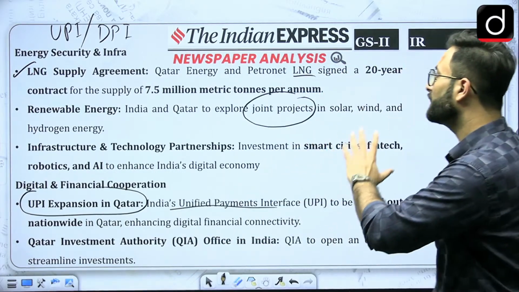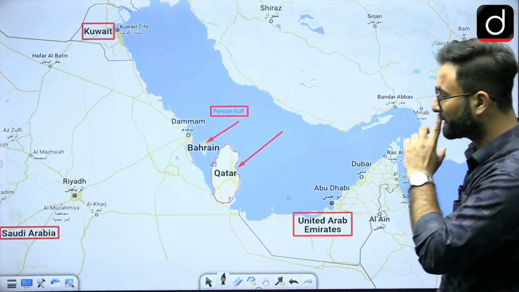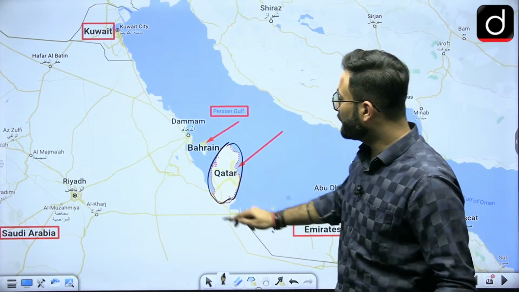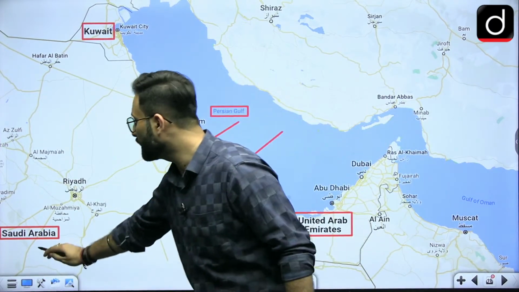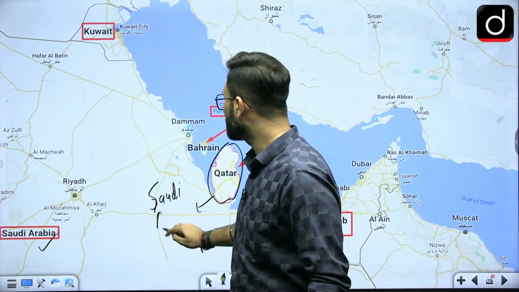So that is about the two countries having a bilateral trade. And here, if we talk about the location of Qatar, here you can say this is Qatar. This is kind of a peninsula, and the only land boundary it has is with Saudi Arabia. It is written over here, Saudi Arabia. The only country with which Qatar has a land boundary is Saudi Arabia.